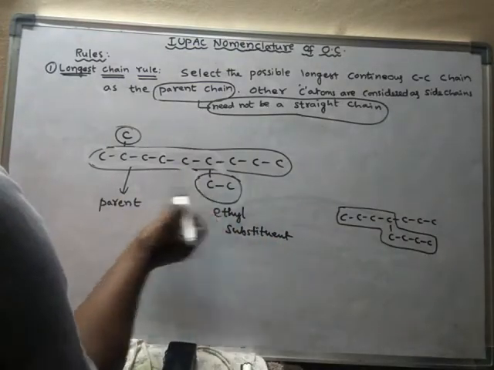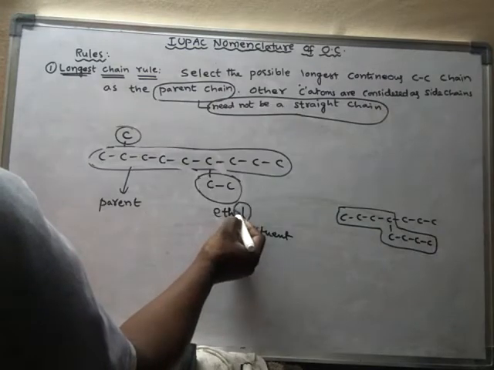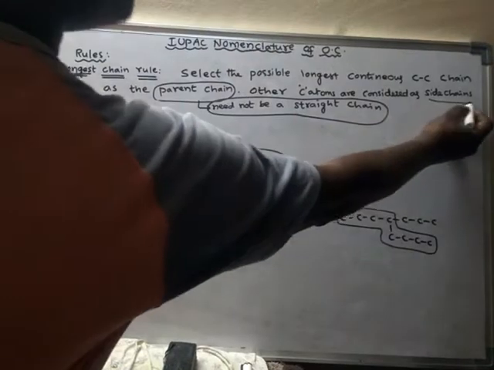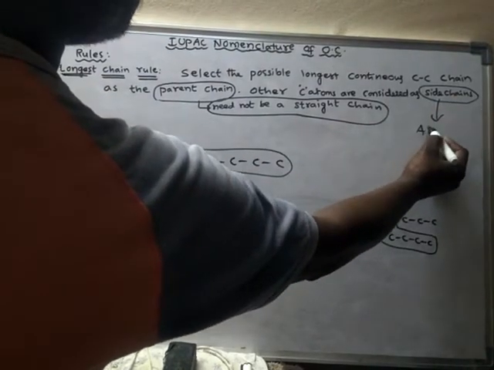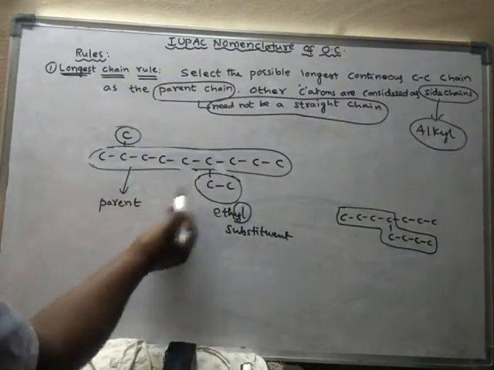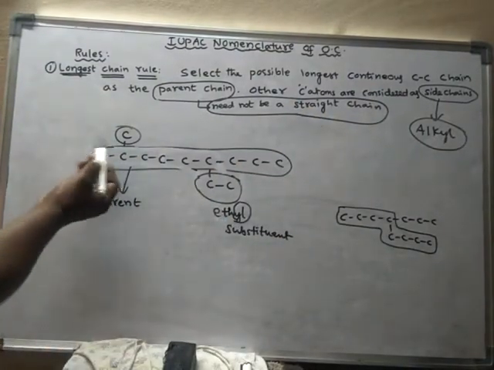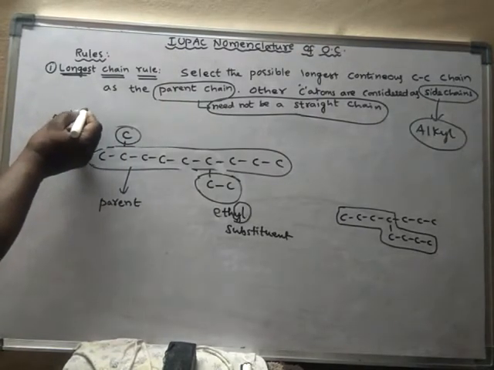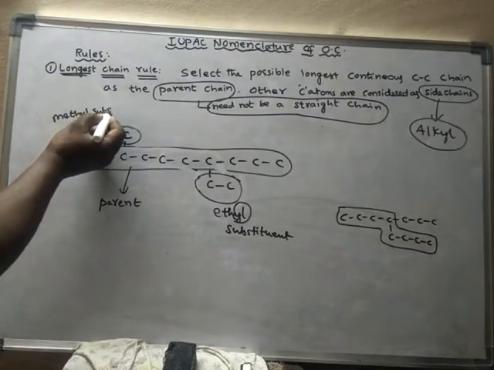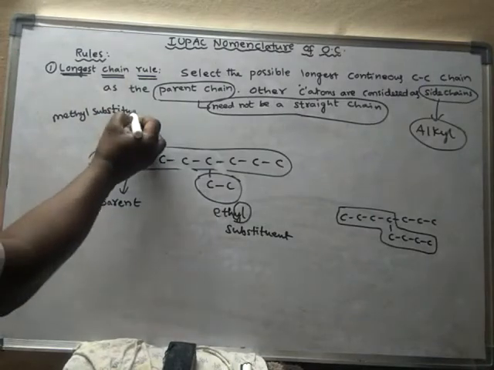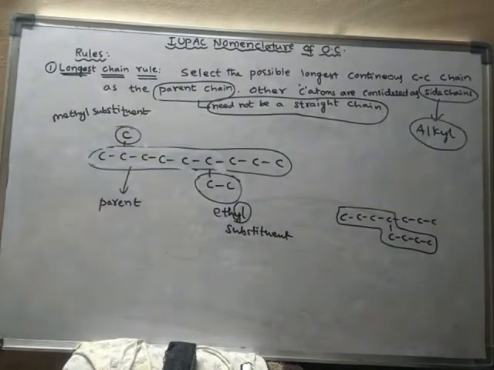So when side chains are present, we have to name them as alkyl. Side chains are generally called alkyls. So which alkyl is it? 2 carbons means ethyl. Here there is only a 1 carbon side chain, hence it is said to be a methyl substituent, or else a methyl side chain.